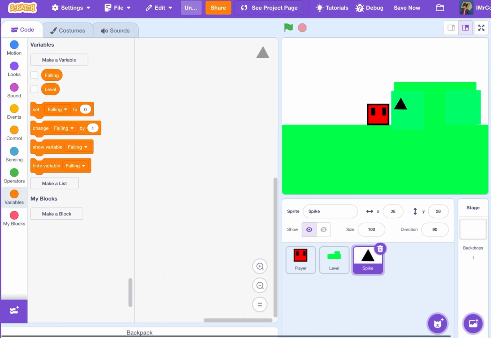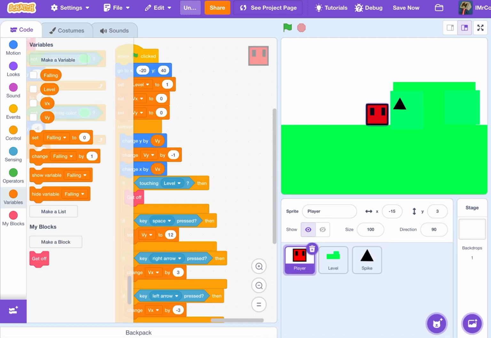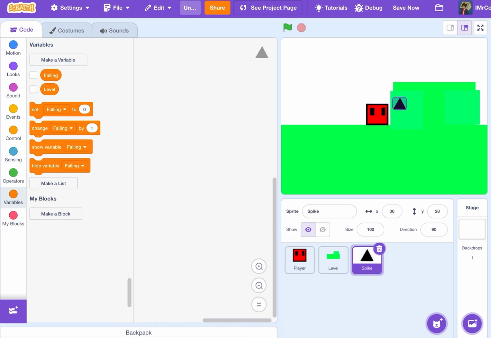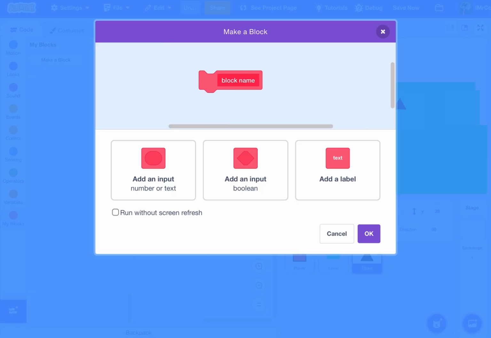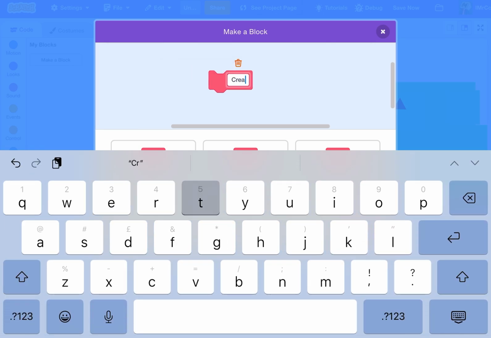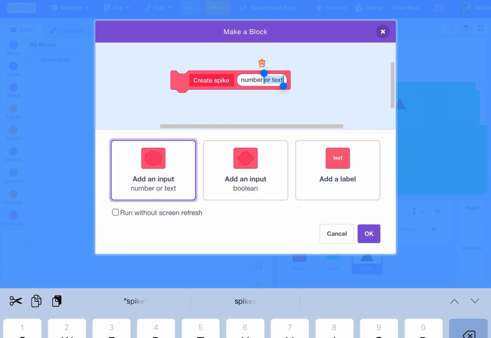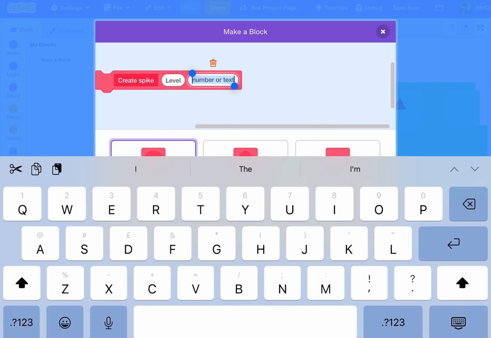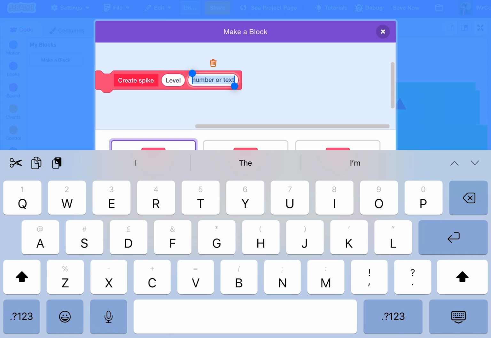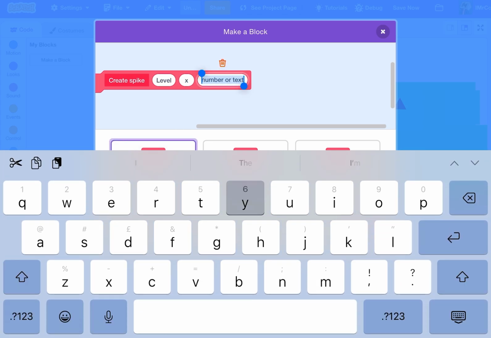Now after, we'll go on to spikes. So then we'll make a block, create spike on level and X and Y.